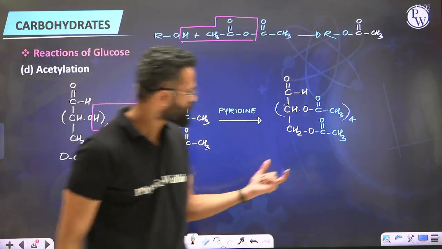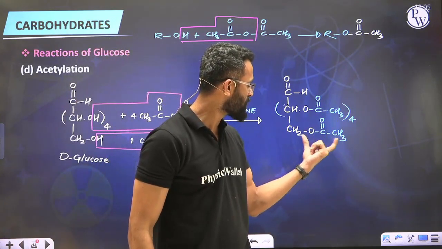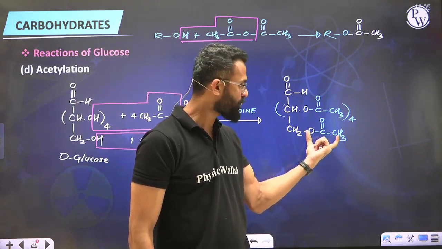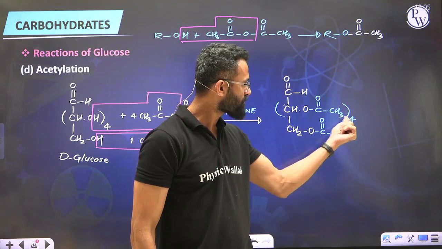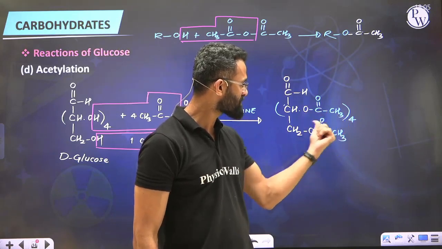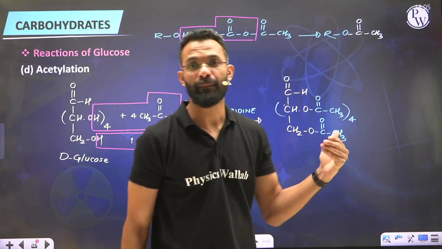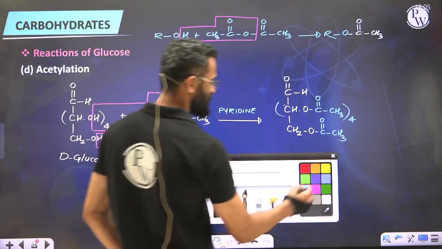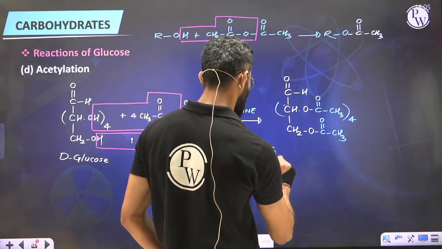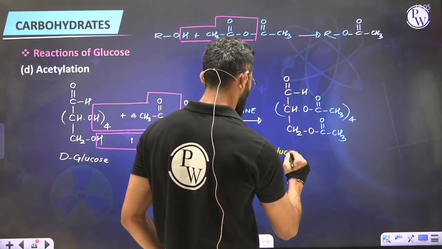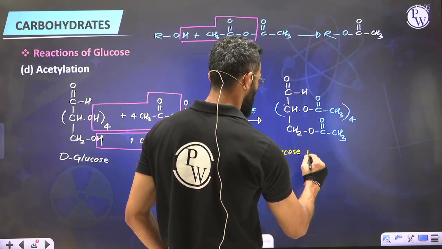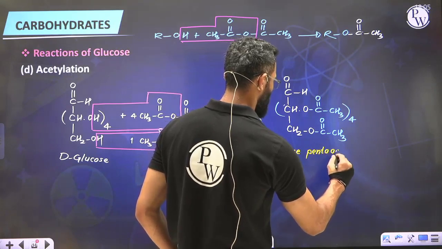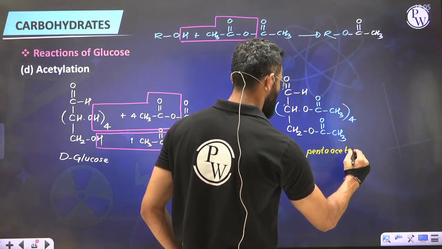So if you look at this group now, which is generated, it is CH3COO. It's a conjugate base of acetic acid. So this is the acetate group which has got attached. And how many such acetates do you see? 4 CH3CO and one more CH3CO. So 5 acetates, meaning penta-acetate groups have been introduced in the glucose. Hence we call it glucose penta-acetate.